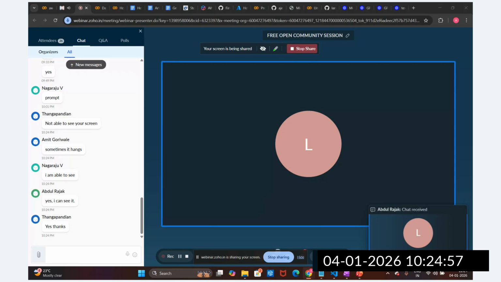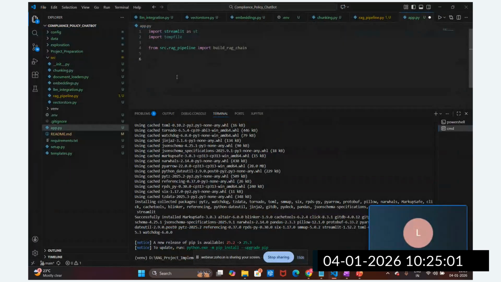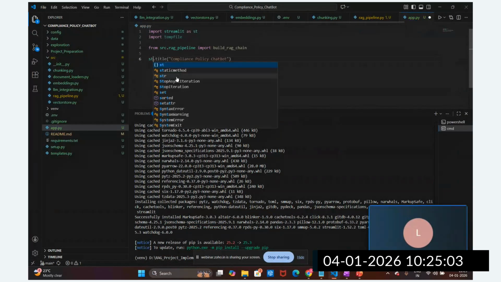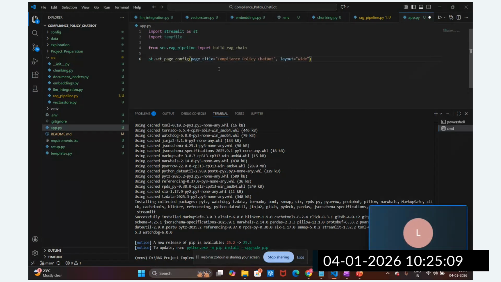Okay, so let me write this code again. Now I'm going to write this front end application. You can see st dot, I'm going to set the page config here, and I'm going to provide the compliance policy assistant chatbot. Okay, I'm going to set up. Now I'm going to run this. This is just a simple application.